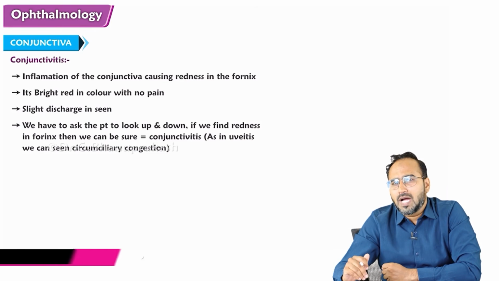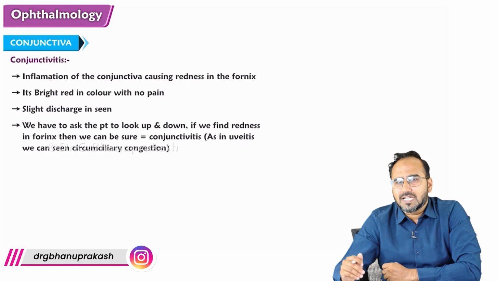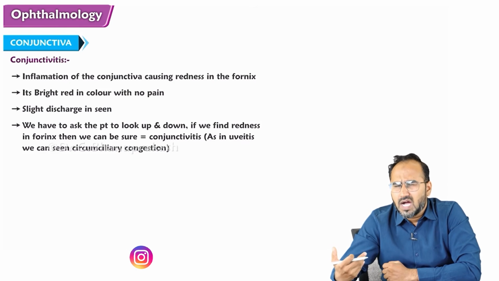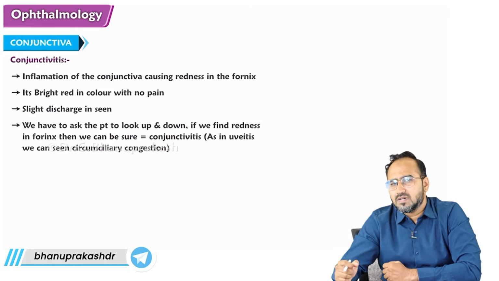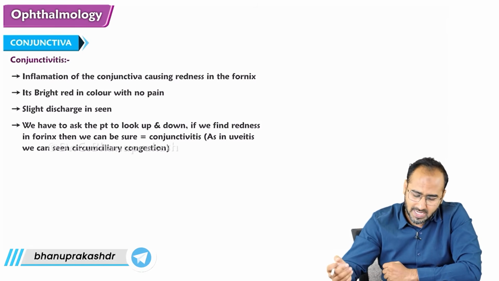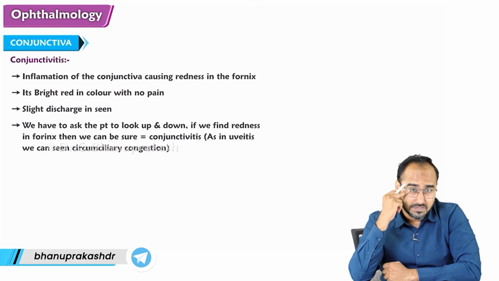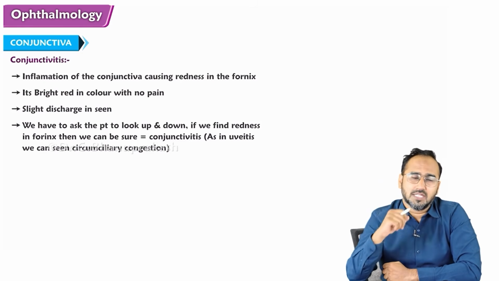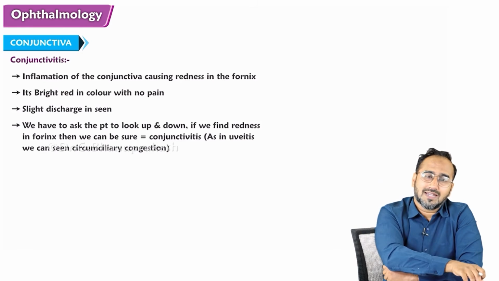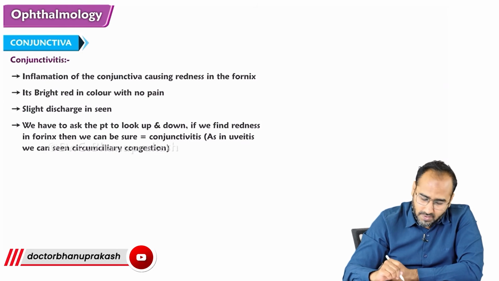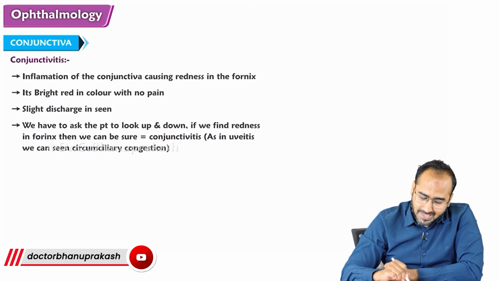What were the complaints seen with the patient when he had conjunctivitis? I used to remember I was having redness, photophobia and lacrimation. Redness is circumfornicial congestion. Near the fornix, it used to be bright red in color. So, conjunctivitis is inflammation of the conjunctiva which is seen near the fornix, bright red in color.